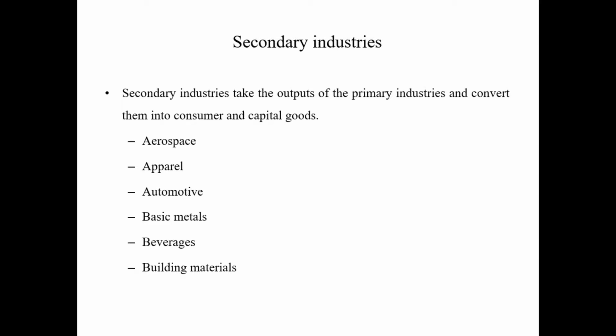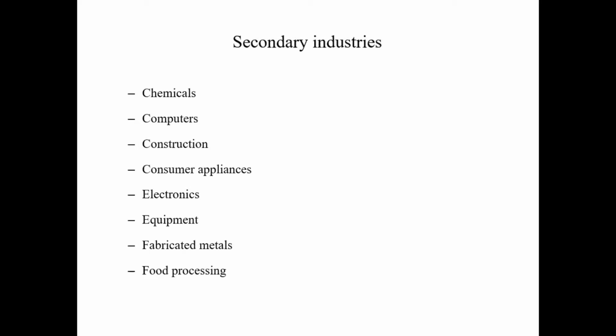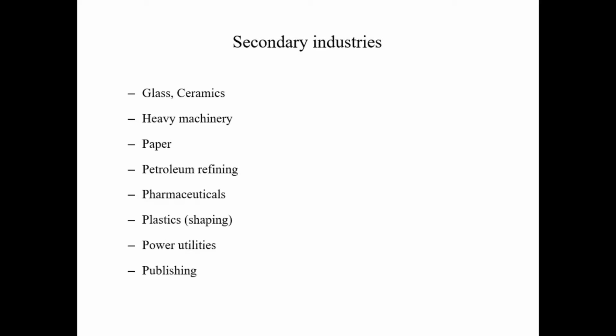Some of the examples of the secondary industries include the aerospace industries, apparel, automotive, basic metals, beverages, building materials, chemicals, computer industries, construction companies, consumer appliances, electronic industry, equipment industry, the fabricated metals industries, and the food processing industries.